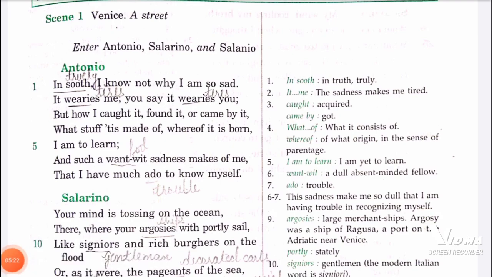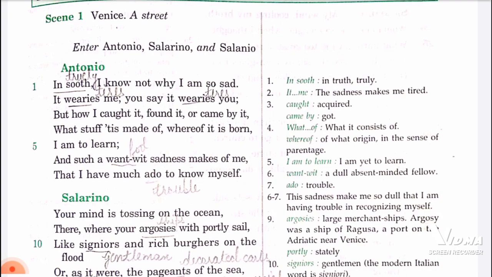So here first, what Antonio is saying to his friends, that is Salarino and Salanio. He is saying that I'm very sad. I don't know why I am so sad. He is in a very sad mood, and his friends Salarino and Salanio are trying to amuse him, means to make him happy, but they are unable.